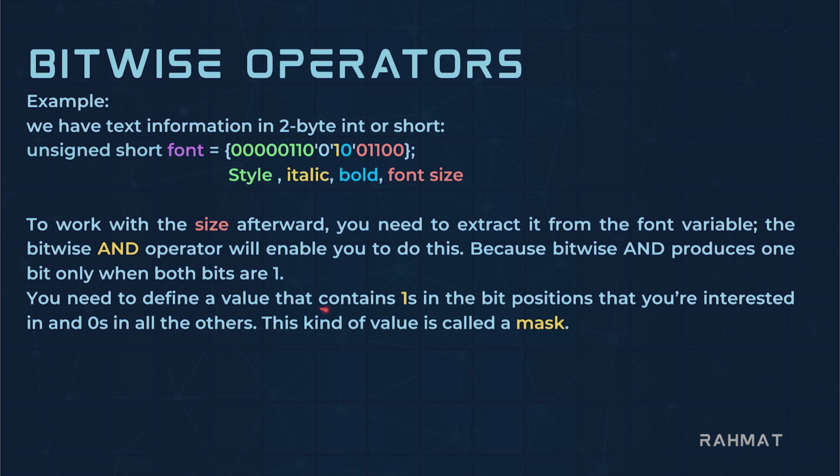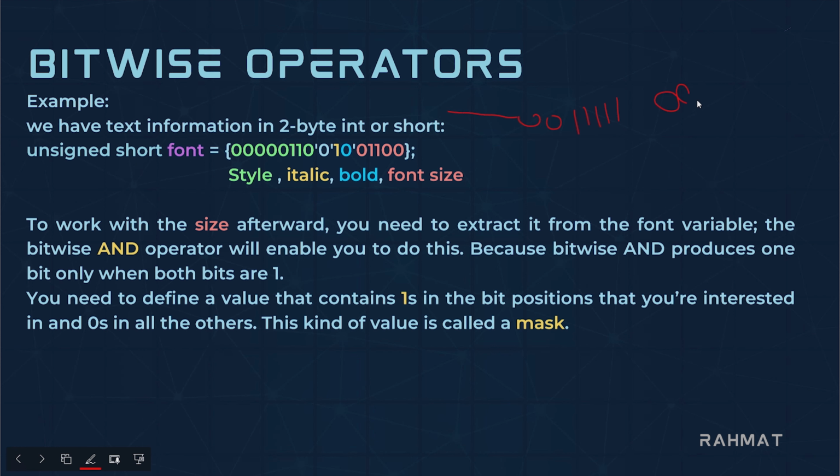You need to define a value that contains ones in the bit options that you're interested in. Like I gave you an example of bold, and 0 in all others. Font size, italic and all others should be 0 except bold. Or if you want font size, all other information should be 0 except the font size bits, which should be 1. So now let me give you an example. Say 1 1 1, 5 times 1, and all others are 0.